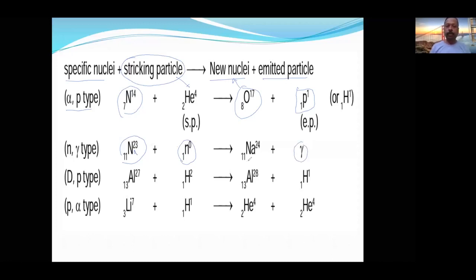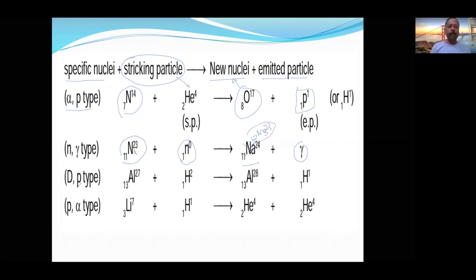The new nucleus which we are getting will be 11 sodium 20. Actually, this is also a print mistake. It is magnesium. 12 magnesium 23. This is a print mistake.